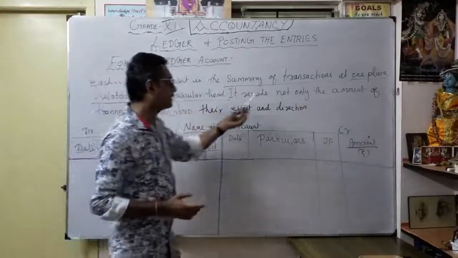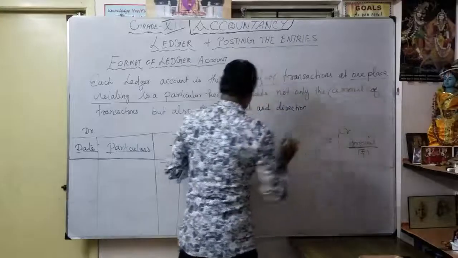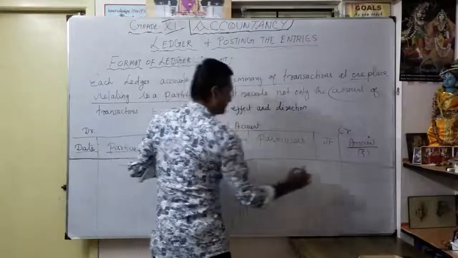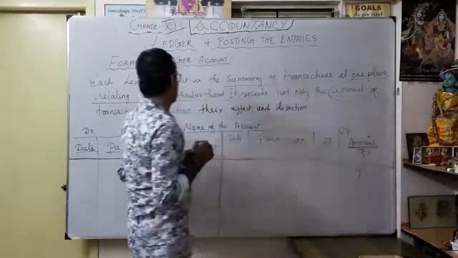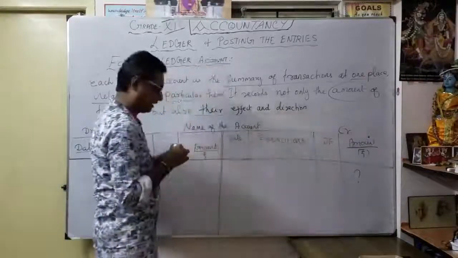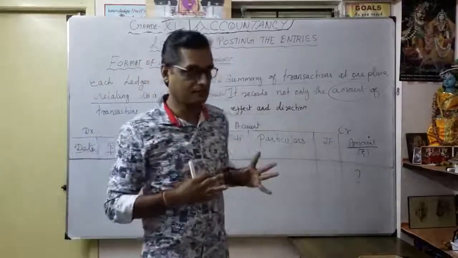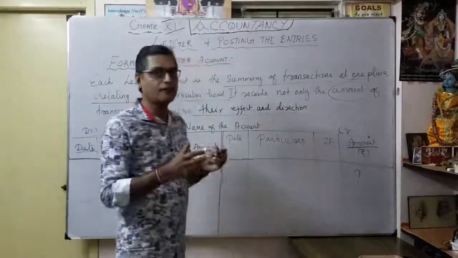So it records not only the amount of the transaction, it also records the effect and direction. That is, whether the effect of the transaction is debit or credit. So here, for example, I will write one.